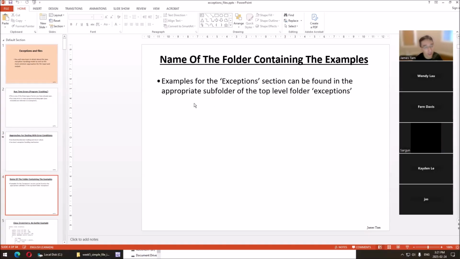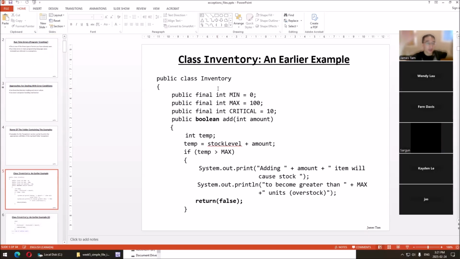I screwed up. I reorganized things. Okay, so we have the inventory class. I modified it a little bit from the previous example. Recall, the inventory class is storing the inventory for a store. This is the valid range. And I have a new method rather than just get and set. The example I covered was, why do we need get and set? Why did we make things private? There's a reason why. We can prevent essentially exceeding, underflows too low or too high.